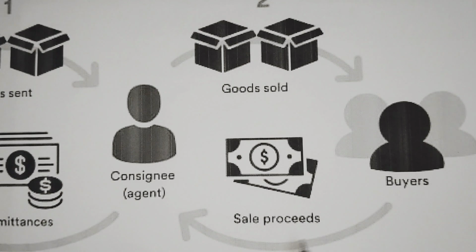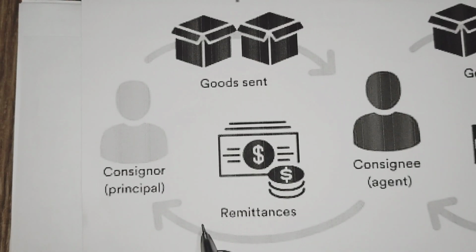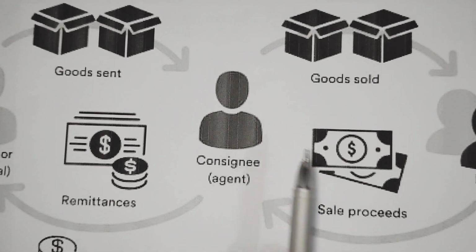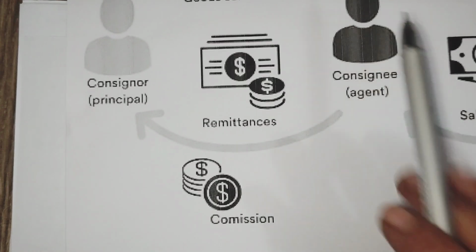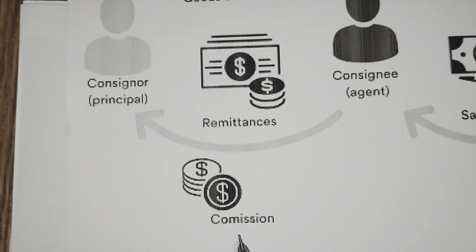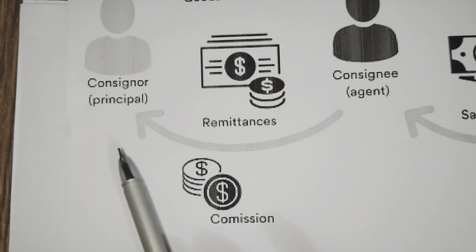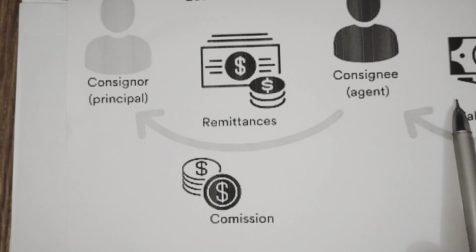Then he receives sale proceeds from the buyer. Then he remits the sale proceeds he received from the buyer to the consigner and receives a commission for that. A predetermined amount will be received on the consignment sold, from the consigner to the consignee.